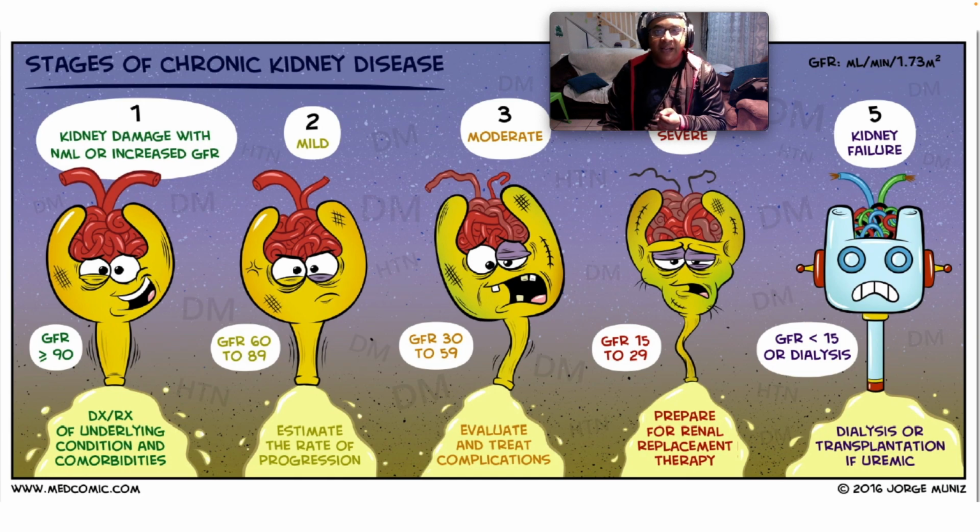So guys, if AKI goes unchecked, it will lead eventually to chronic kidney disease. And this is a beautiful illustration from MedComic showing us the KDIGO stages. There are 5 different stages, 1 through 5. So in stage 1, we have kidney damage with normal or increased GFR. The GFR is above 90.